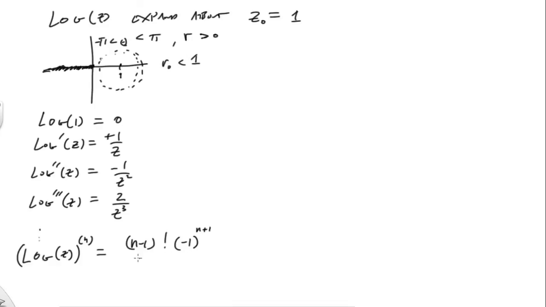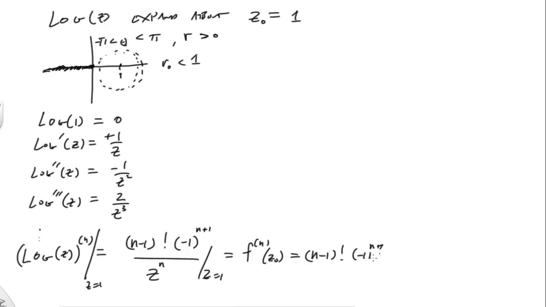And then we have to divide by z to the n, all right? But then, of course, what we always do is we evaluate at z is equal to 1. So the coefficients here, our f of n evaluated at z naught, is going to be simply n minus 1 factorial times negative 1 to the n plus 1.